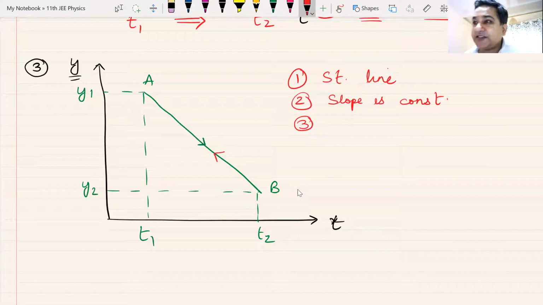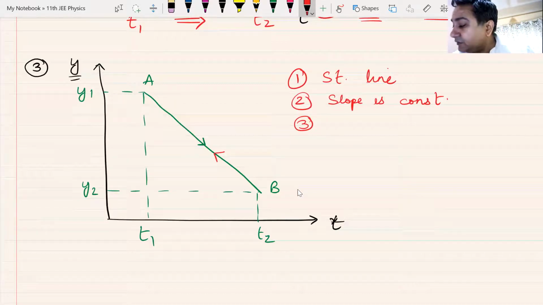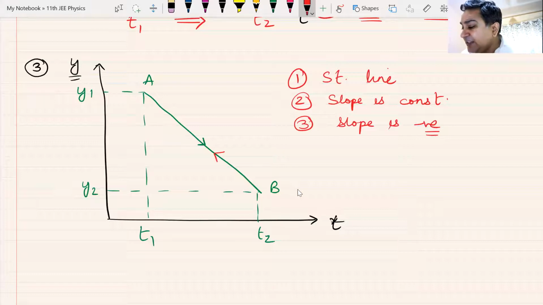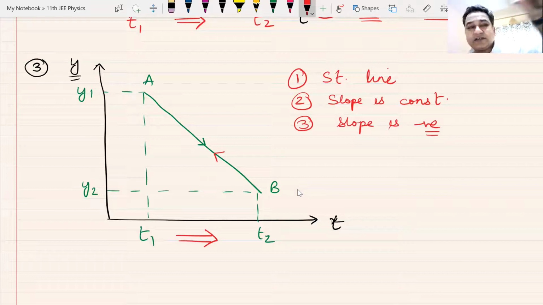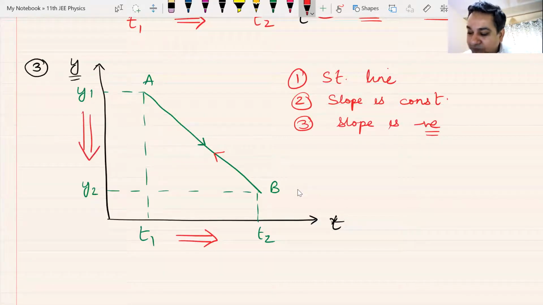What about slope? Yes, Shreya, thanks. Slope is negative. Theta is not positive, it's negative. How do we understand it is negative? See, I'm going from A to B. Time is increasing. Time can only increase. It cannot decrease. But look at the value of y. Y is going down. T increases, y decreases. Inversely proportional thing. Slope is negative. Am I clear?